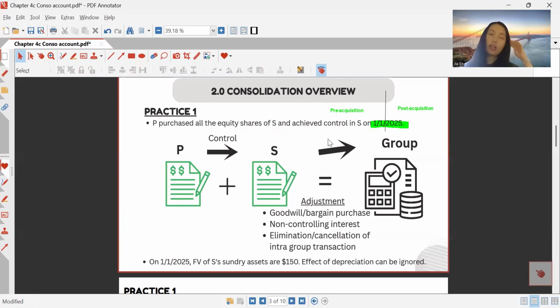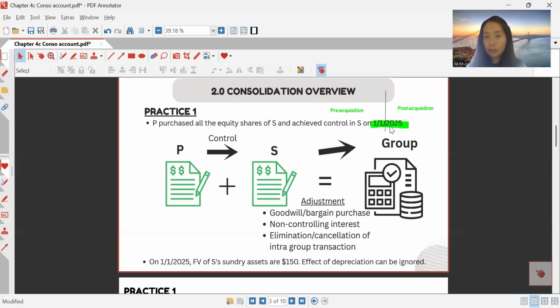So now let's look at an overview for consolidation. Each parent and each subsidiary will have their own financial statements. The financial statements here are those we learned earlier: statement of profit or loss, statement of financial position, statement of cash flow, statement of changes in equity. They will have their own sets of financial statements. And then when the parent achieves control over the subsidiary, we will need to combine their financial statements and form a group financial statement here.